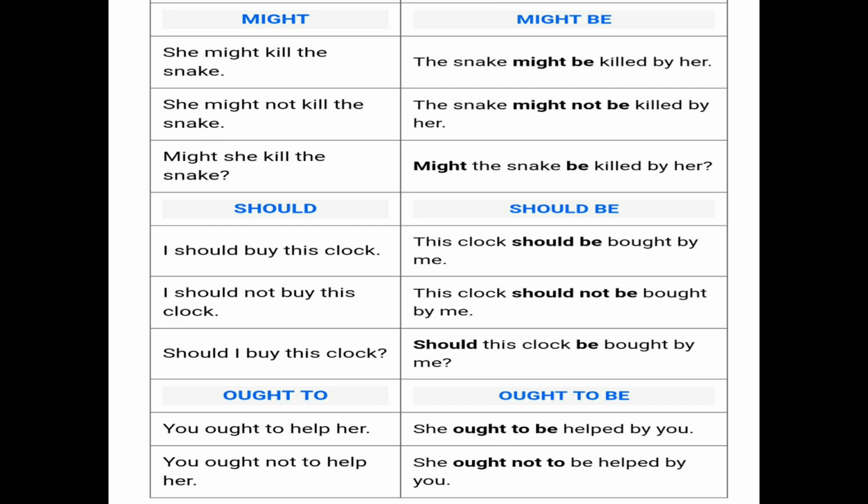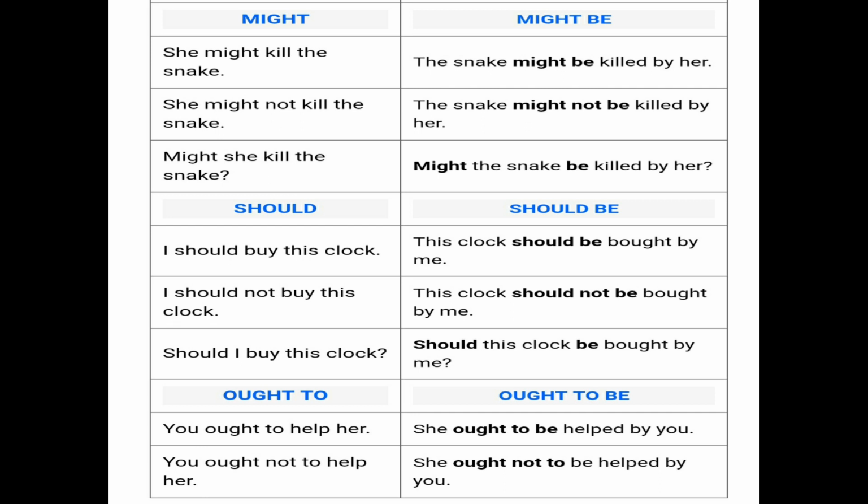Like should. I should buy this clock. This clock should be bought by me. So should buy becomes should be bought. I should not buy this clock. This clock should not be bought by me. This is negative. That's why should not buy becomes should not be bought. Should I buy this clock? A question is given. A question remains a question only. So it will become like this: should this clock be bought by me? Now this is the question.